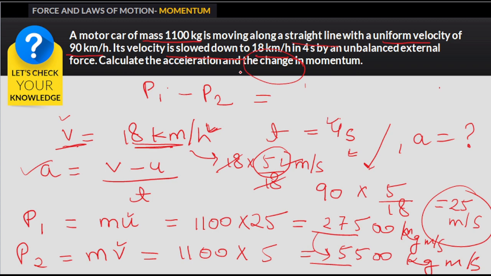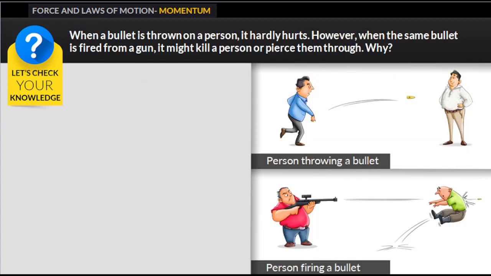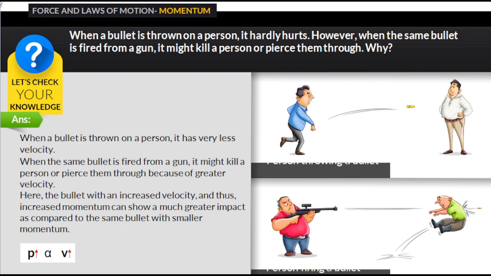Okay, let's see the next question. When a bullet is thrown at a person, like he is throwing the bullet by hand, it hardly hurts, right? However, when the same bullet is fired from a gun, it can kill a person, right? Why? Because in the first case it has very little velocity when he is throwing it using his hand, and when the same bullet is fired from a gun, it might kill a person because of the greater velocity of the bullet.